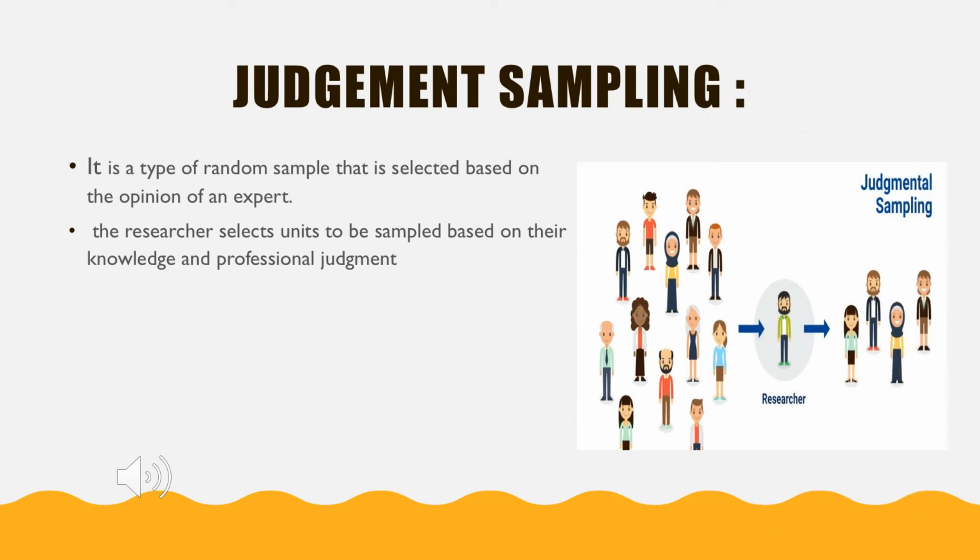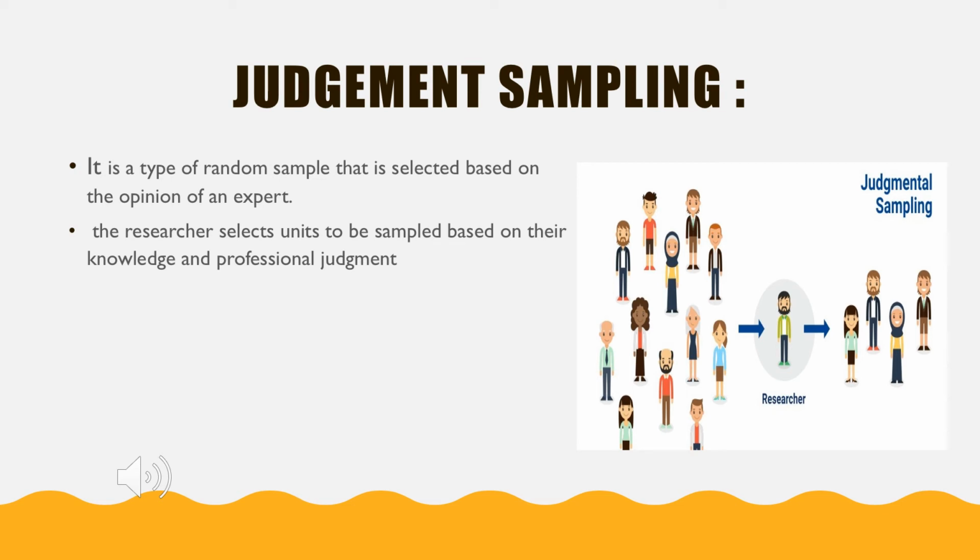Judgment sampling. Depending upon the opinion of an expert, he has a chance to judge which sample or which test population will be suitable for our sampling method. Depending upon the report of the expert, the researcher will select the sample. Depending upon the knowledge he has, he will make a professional judgment and pick the sample group.